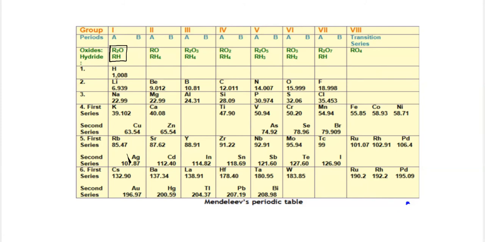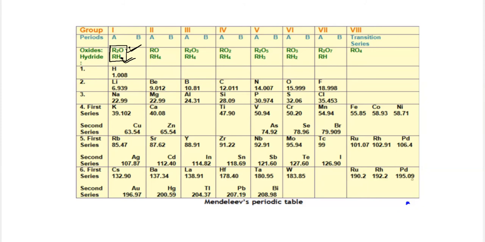The similarity of properties was determined from the condition that elements are arranged such that they form the same type of oxides, and the formulas for hydrides are also the same. This was the first criterion considered for their properties. Here you can see hydrogen is kept in the first group with lithium, sodium, and potassium, and different elements are placed at different positions, but some elements are placed in the same group.